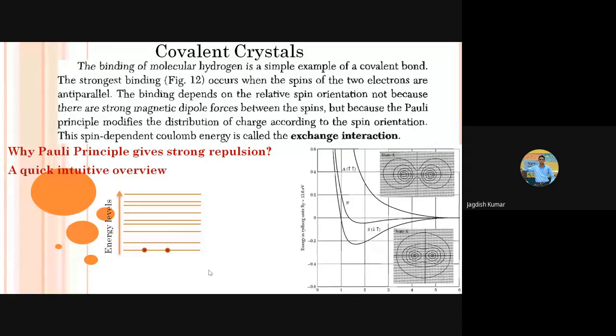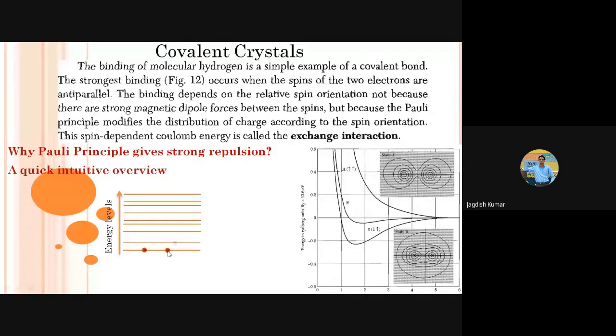So when you try to bring 2 atoms very close to each other, what will happen? You are actually trying to push the electrons into a smaller and smaller volume, right? And because of this, they will try to occupy the energy states in that small localized volume. But Pauli's exclusion principle says you can't have more than 2 electrons in this particular specific state.